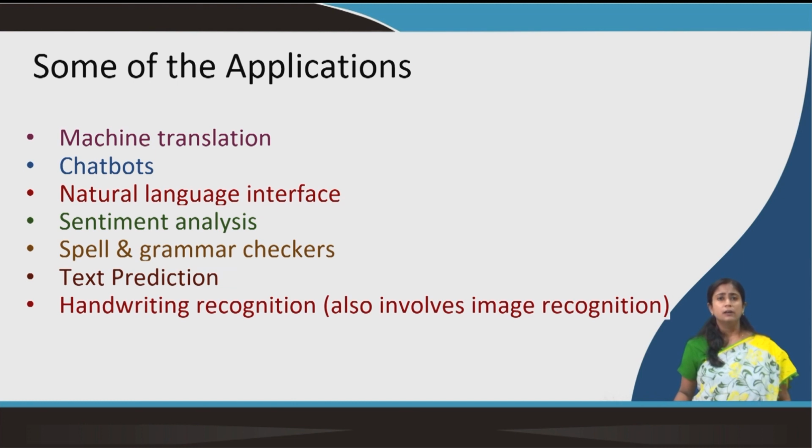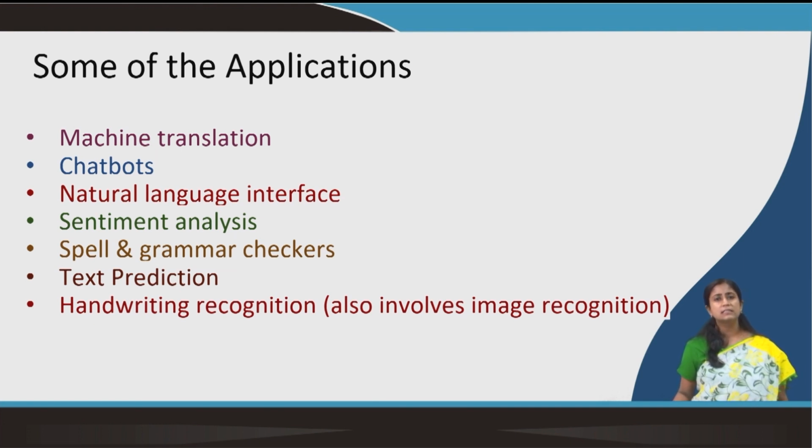Chatbots are a very recent and very popular thing nowadays. With chatbots, you chat, you state a certain problem and then you get a solution. These are used for customers, maybe in banking services, and in other services also chatbots are used. Natural language interface is again a very common use.